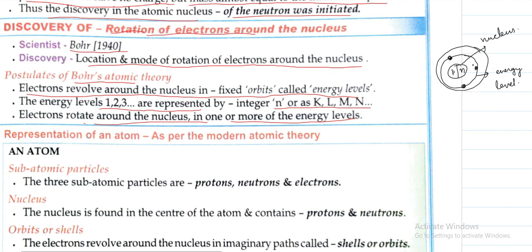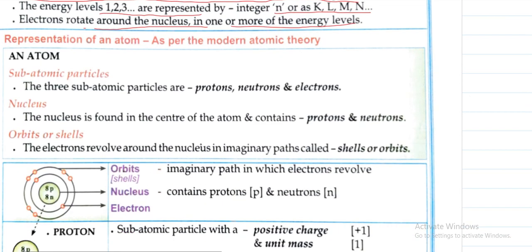Each energy level is given a name. The first one is called K, the second is called L, and the third is called M energy level. These are the various energy levels in which the electrons rotate.